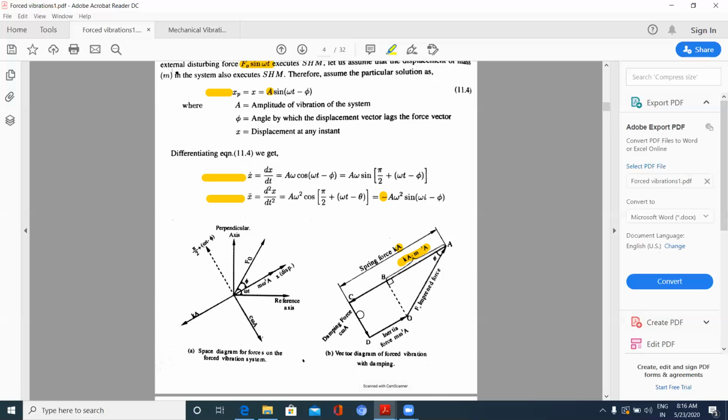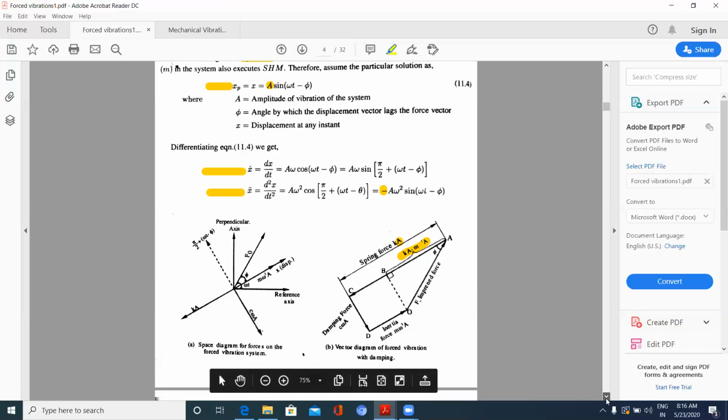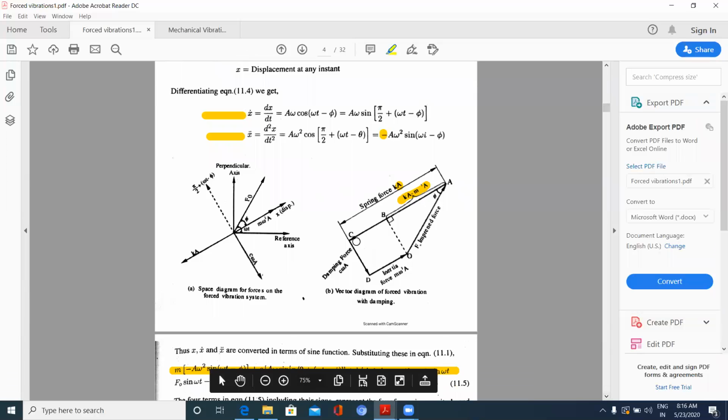Okay, now what is this? This is the, I have to get the resultant now. Okay, now this will be the resultant impeded forces which I have to get. Okay, this is the diagram which you are supposed to check for. Okay, this is your force due to the displacement, force due to the velocity, force due to the acceleration, and the resultant force is this one. Now I have to get this resultant force.